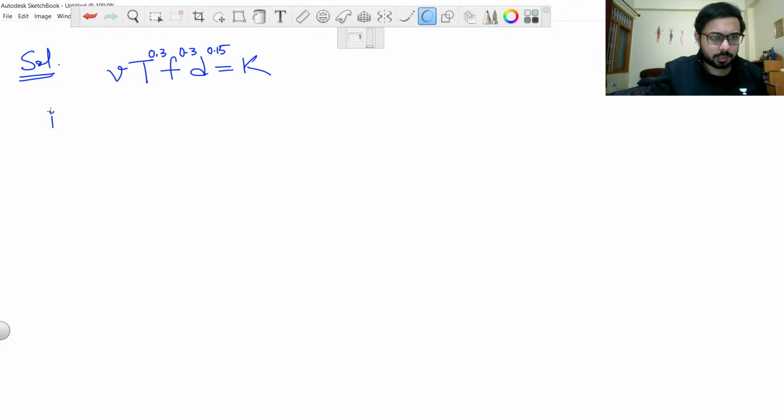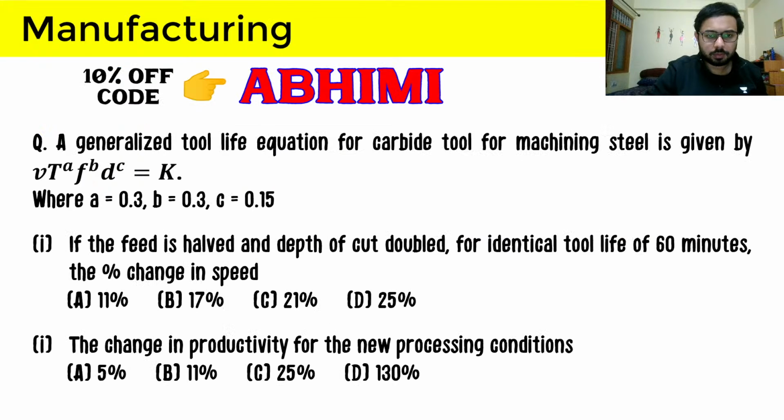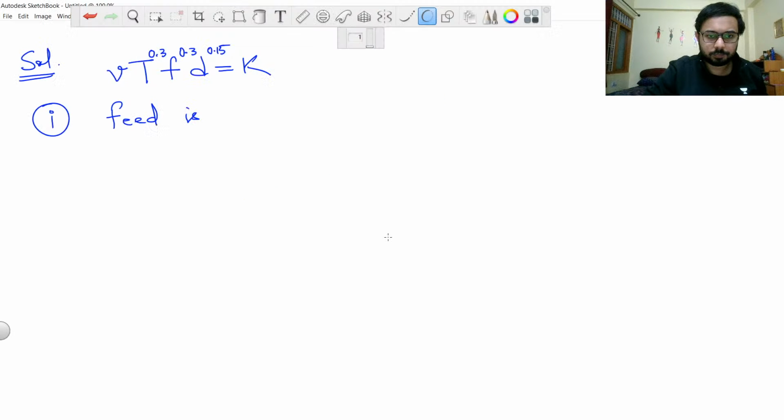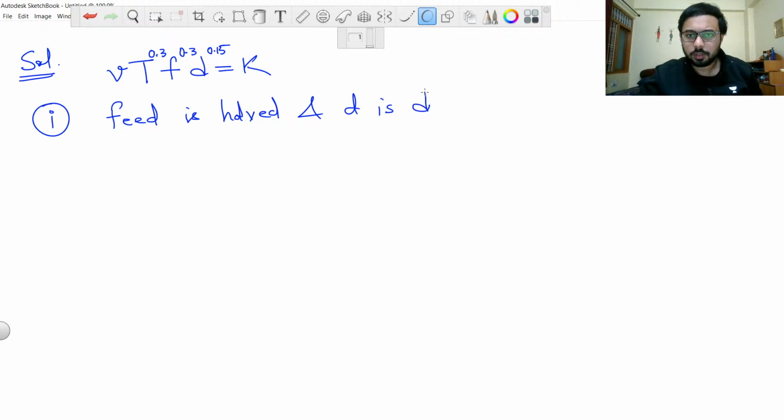In the first part of the question, feed is halved and depth of cut is made double.